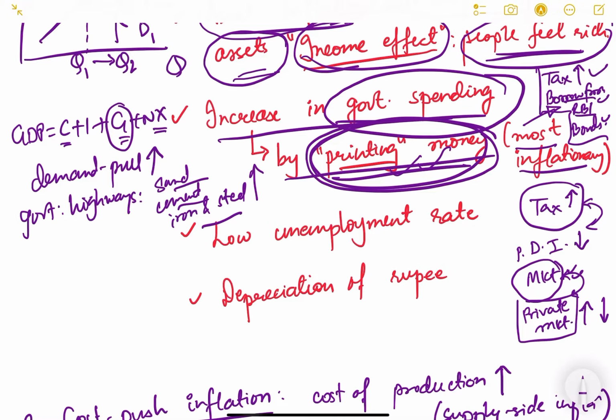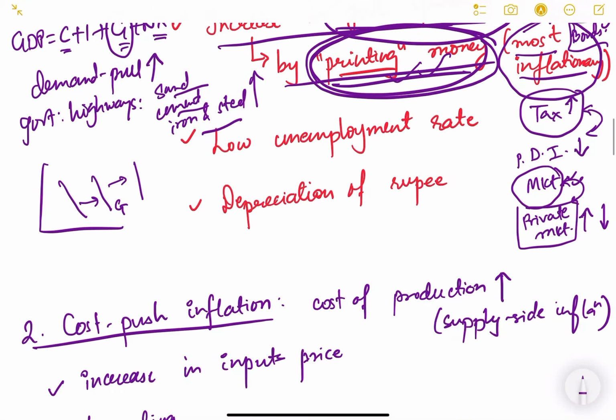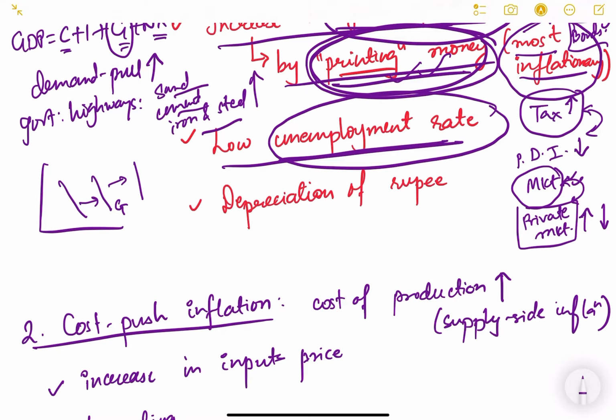So common people are not getting affected because of this, and that is why the demand is increasing from both sides. Demand is increasing because of the government spending, and also because of the private spending. So that's why it is considered to be most inflationary. Then low unemployment rate, okay, so there is a lot of employment in the economy, very few people are unemployed, and that also leads to increase in demand.